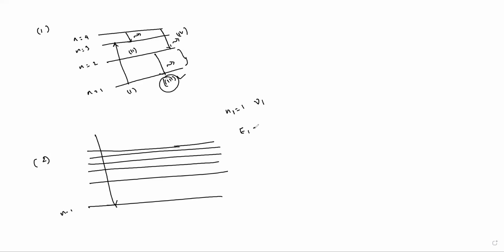So this is E1 is equal to h nu1. This is infinity. Infinity means what? 0. So the energy is constant, minus 13.6 by n square. So h nu1, and from this relation, how do you write? Nu is proportional to 1 by n square, right? Yes or no? For the fifth series, the jump is to what? Lyman, Balmer, Paschen, Brackett and Pfund. You will get 1, 2, 3, 4, 5. Here n is equal to 5. The jump is from infinity to here, and here the frequency they have given as nu.